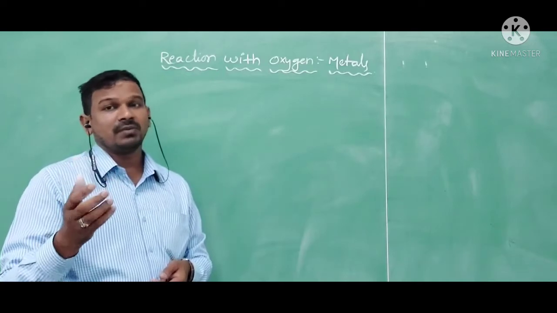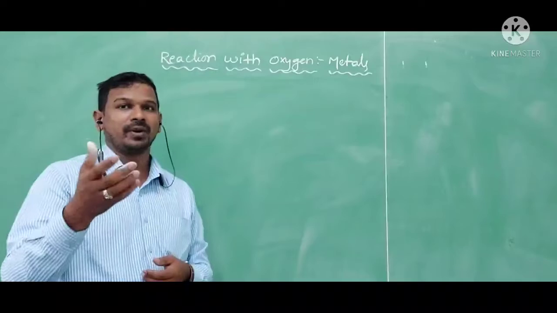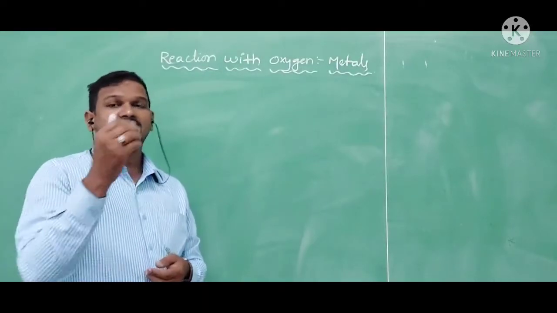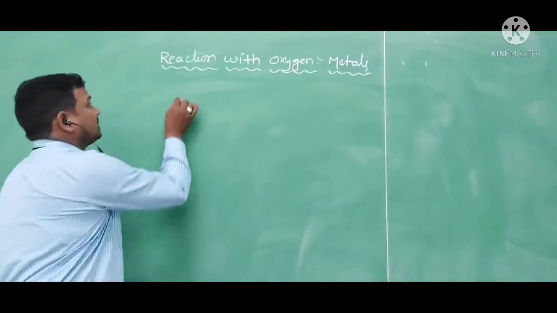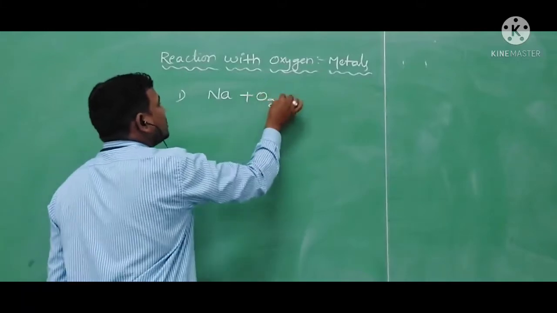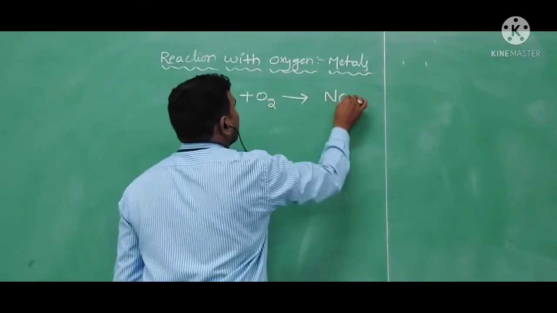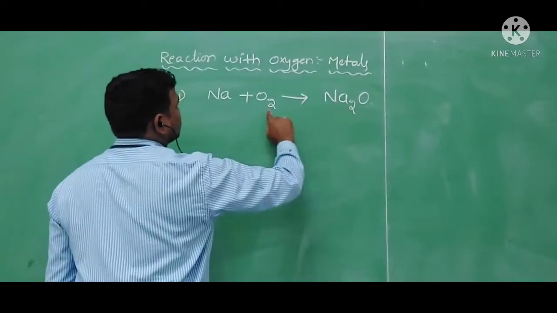This sodium metal will react with the oxygen whenever it is kept at room temperature or in open air. After reacting with the oxygen, it produces sodium oxide. Sodium plus oxygen gives sodium oxide. You can call it a metal oxide. Two sodiums, two oxygens.